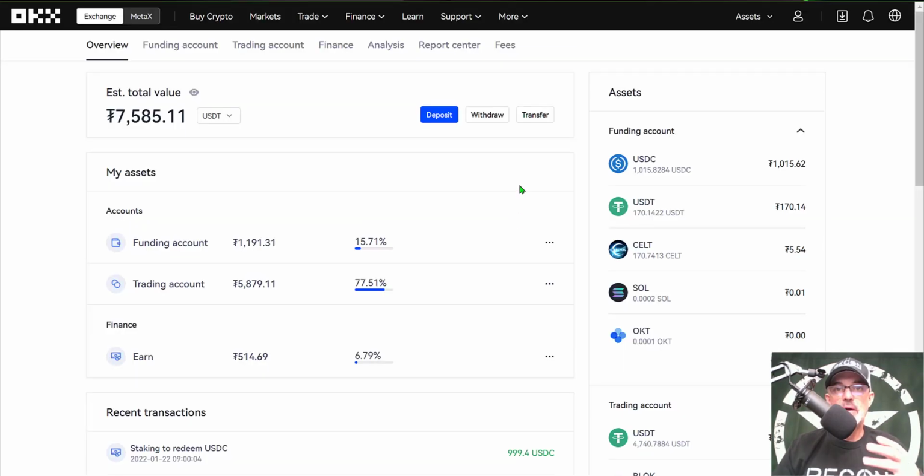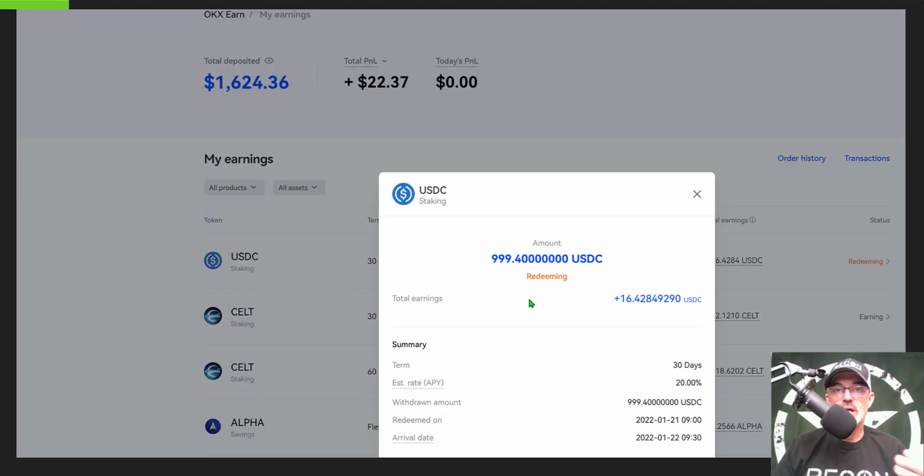Now, if we jump over here to my OKEX exchange account, you can see that under my assets, I have a few different accounts. One would be my funding account, my trading account, and then my earn account, where I can basically earn an APY on whatever I have staked or in savings. Right now that balance is only 515, so I can tell you that my staking period for my USDC has ended. Yesterday when I jumped over to my OKEX earn account, the 30-day period had come due, and it was redeeming my staking at that time, and the total earnings were